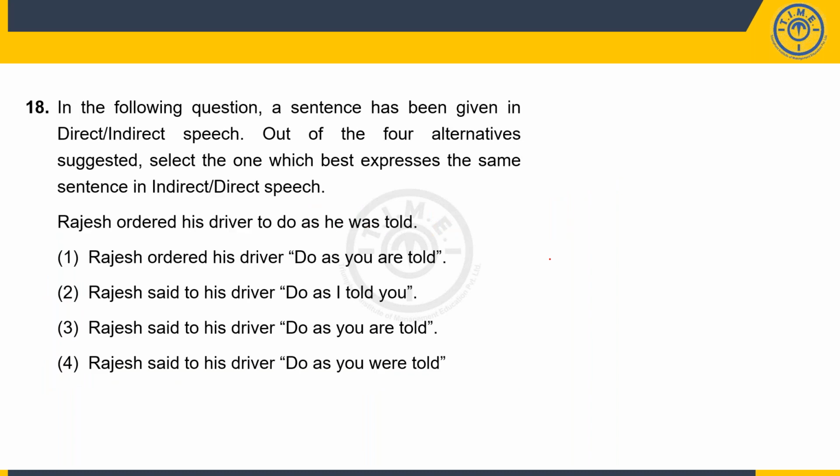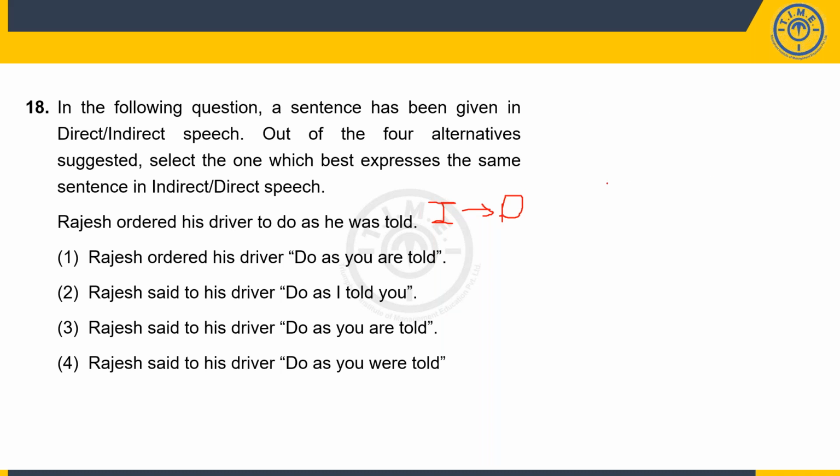Now let's try the 18th one. Rajesh ordered his driver to do as he was told. So this is an example of indirect speech. I have to convert indirect to direct. So Rajesh ordered his driver, do as you are told. Okay. Rajesh said to his driver, do as I told you. Okay. Rajesh said to his driver, do as you are told. Rajesh said to his driver, do as you were told.